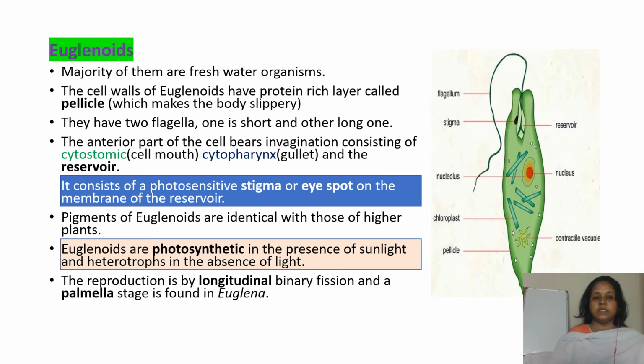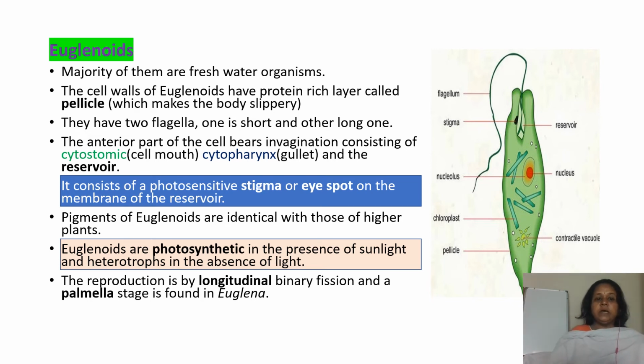The next members in the Protista are the euglenoids. The majority of them are freshwater organisms. Before, we have seen they are marine, but here these members are freshwater organisms. The cell walls of euglenoids have a protein-rich layer called pellicle, which makes the body slippery. Here the cell wall is made up of pellicle, whereas in dinoflagellates it is made up of cellulosic plates. They have two flagella, one short and the other long. Here also two flagella are present, but one lies inside the mouth and the other comes outside.